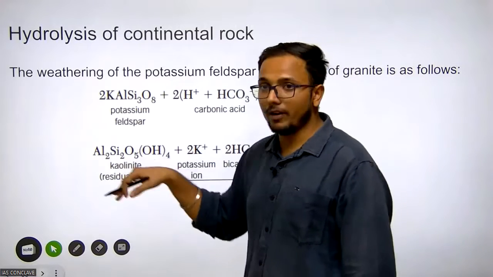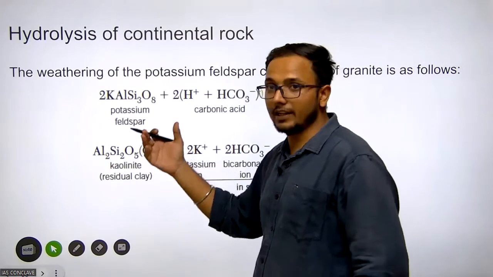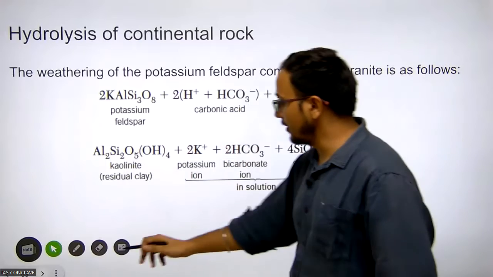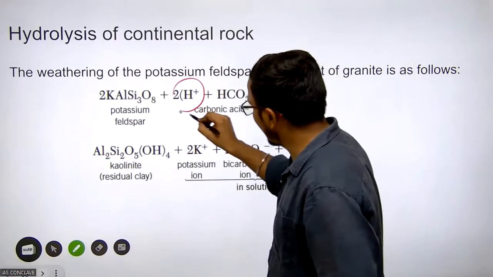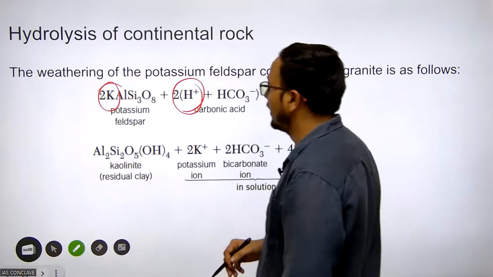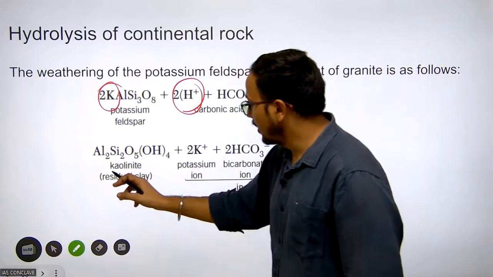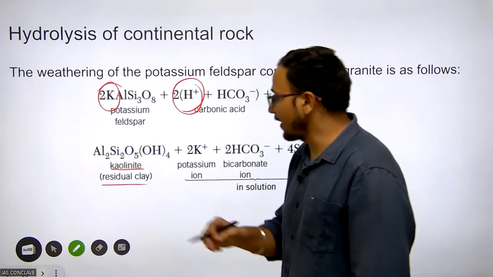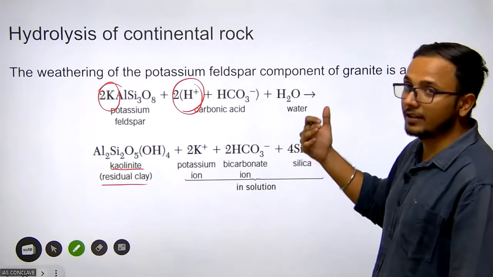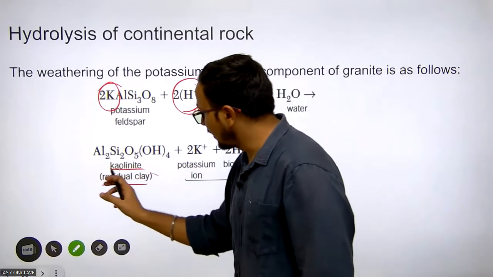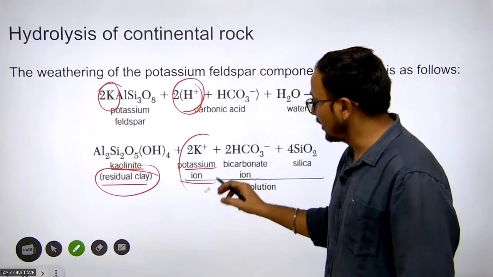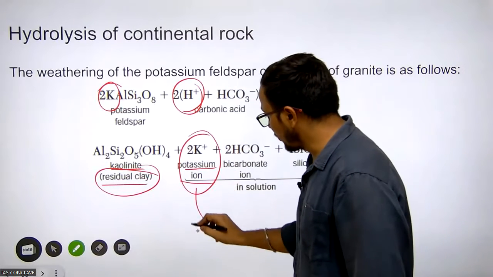Potassium feldspar is a potassium aluminum silicate. When it is attacked by carbonic acid, mainly by the hydrogen ion, the hydrogen replaces the potassium ion and forms the product kaolinite, a residual clay. So if feldspar undergoes hydrolysis, it produces a residual clay, and the potassium ion ultimately enters the rock cycle.